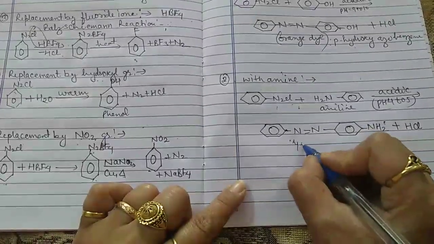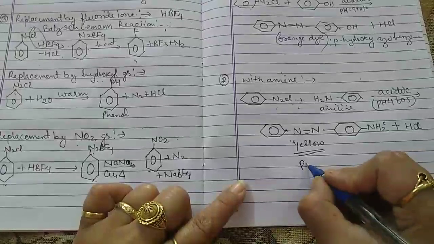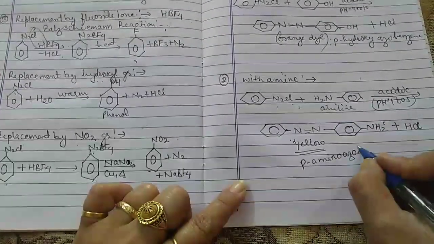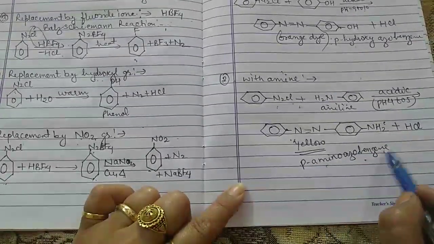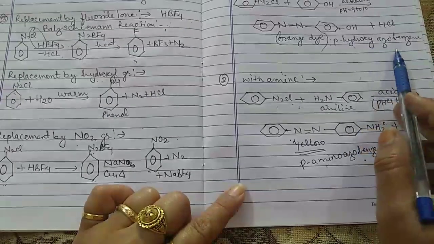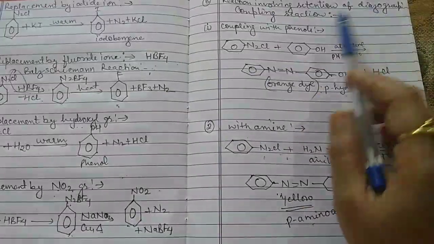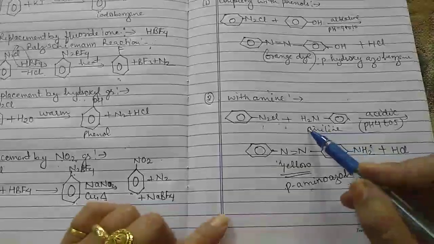This is a yellow dye, and it is para amino azobenzene. Para amino azobenzene, and this one is the para hydroxy azobenzene. So these two are the types of coupling reaction where the retention of the diazo group takes place, and the coupling reaction is used to prepare bright colored dyes.